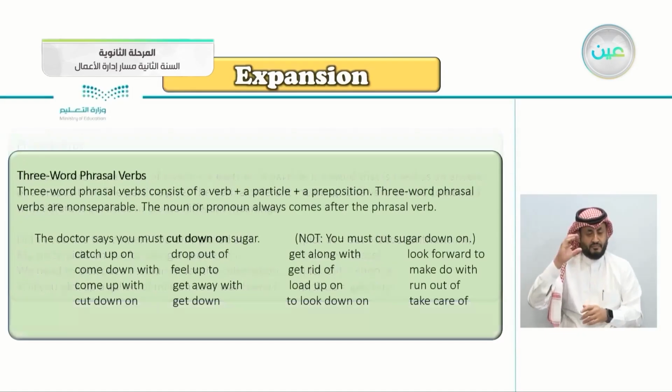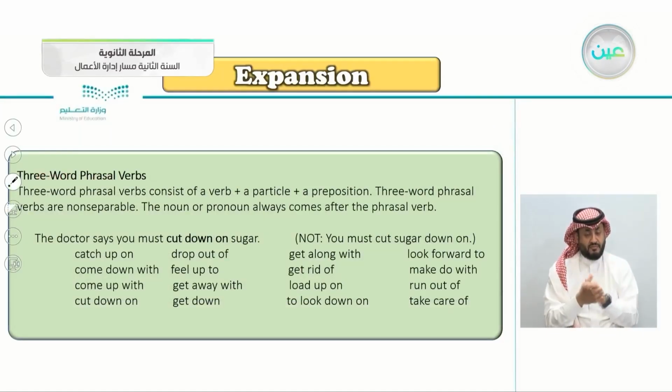And remember, there's also a second part here, the 3-word phrasal verbs, which we have in this exercise. The 3-word phrasal verbs consist of a verb plus a particle plus a preposition. They are non-separable. You can't separate them.